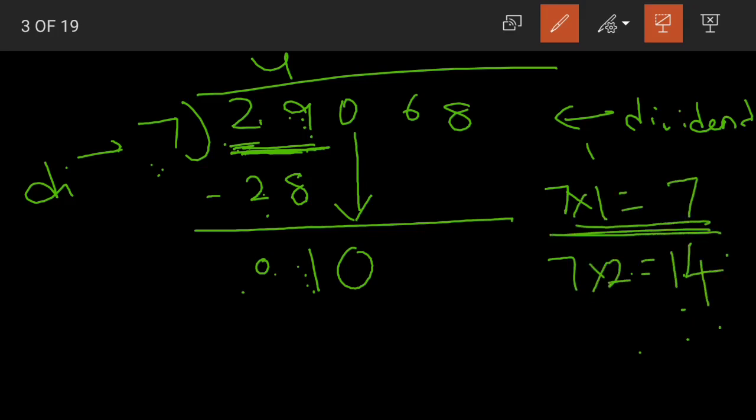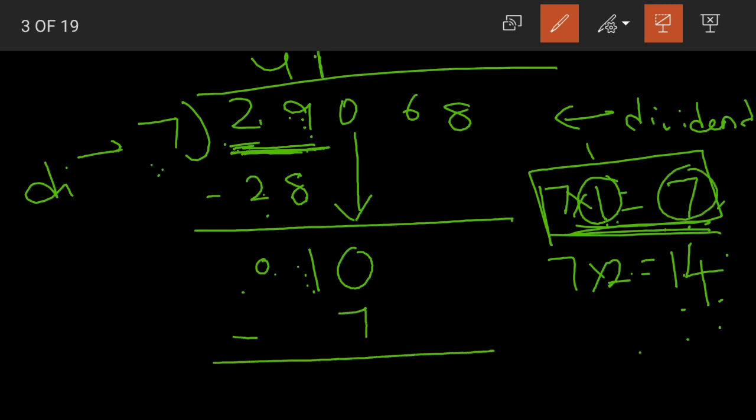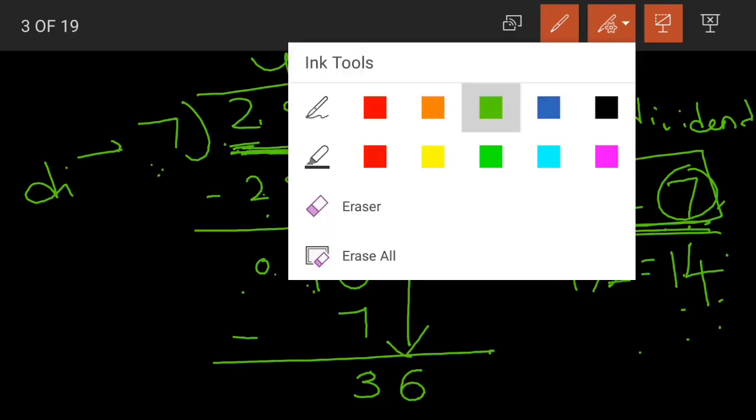So again what number should we take? 7 or 14? Very good. We should take 7, the smaller number. How many times is it? 1. So 7 1s, 1 is written in the quotient. 7 1s are 7, so 7 is written here. Now let us subtract. 10 minus 7 is 3. Now after subtracting, what should we do? Bring another digit down. We have 36 here.